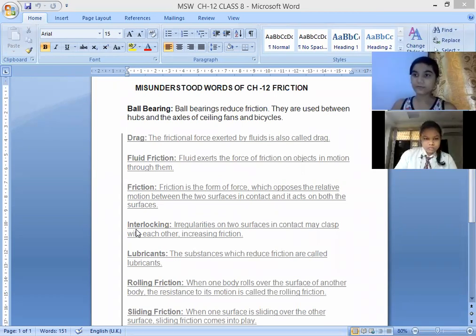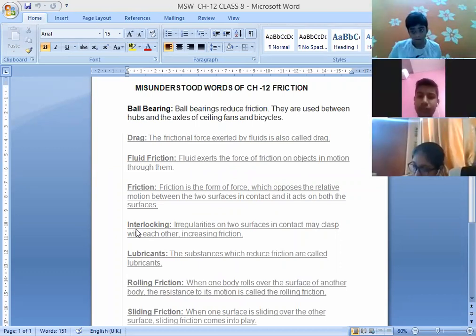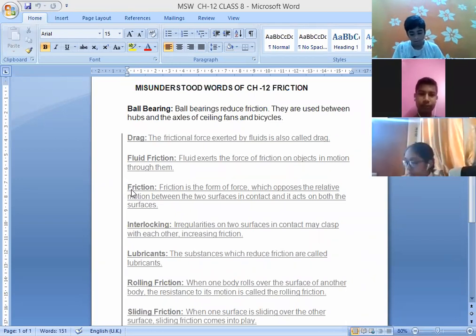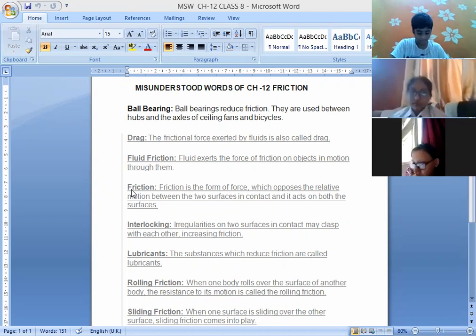This is the outlook of the chapter. Before starting the chapter, children, I want you to understand a few of the difficult words of this chapter. I have shared the screen in front of you. One by one, write down the aim and date in your book, and kindly read the key terms given at the end of the chapter. Akshat Sharma, can you tell me the first word?